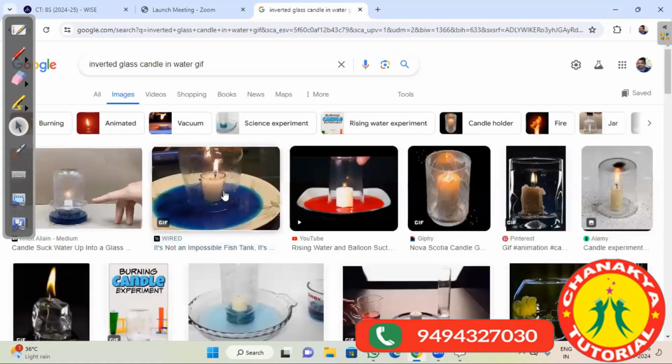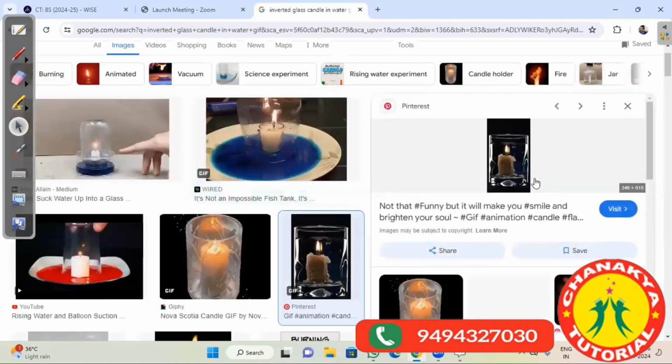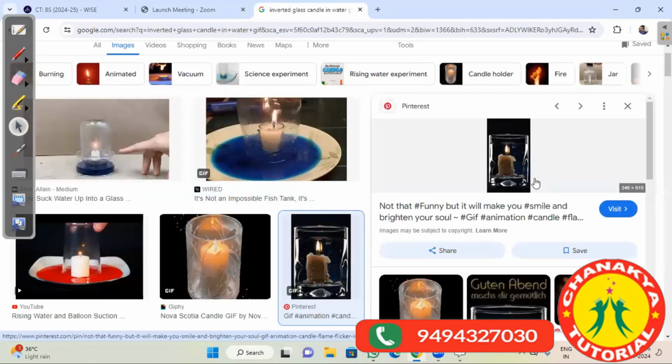Sir, you can keep the result pictures as the rising water and balloon. Yeah, the rising water and balloon section, you can keep that one, sir. That's a video. So see here, in this one, once the candle extinguishes, you will observe the water rise up. But I think even here it doesn't. So you can look for various videos. Sir, the red flag one is a video. Yeah, you can play the video. You can search for it. That's up to you. Got it?